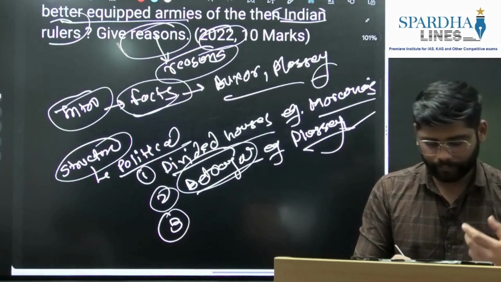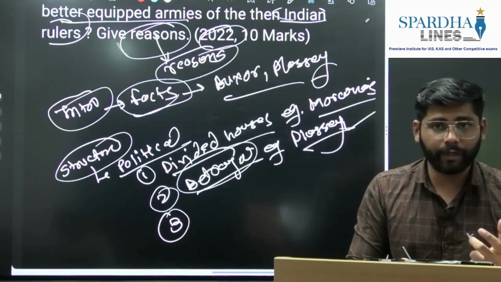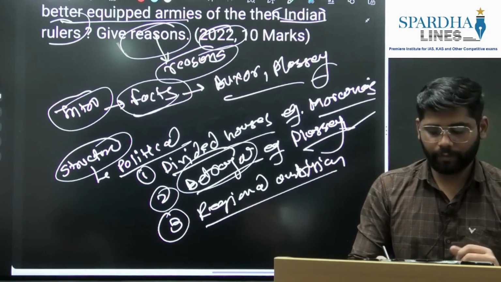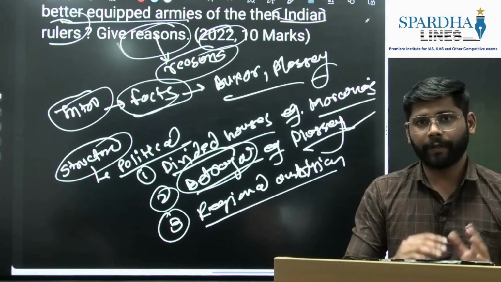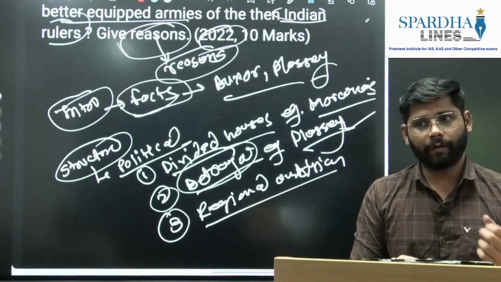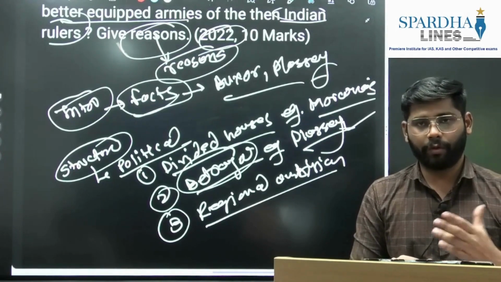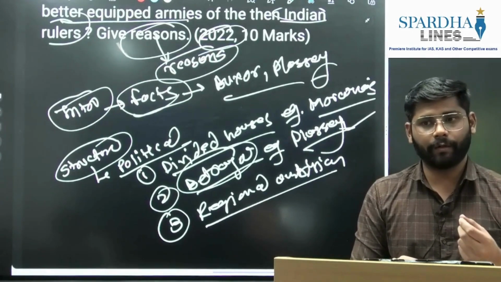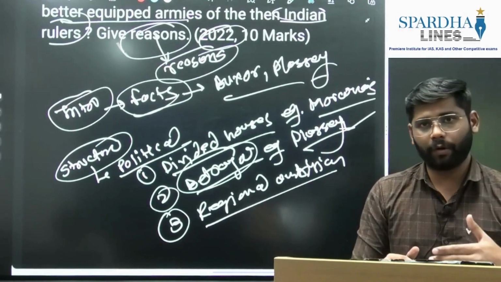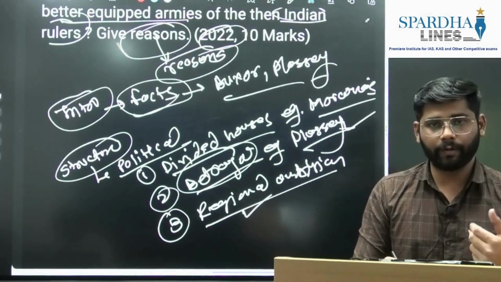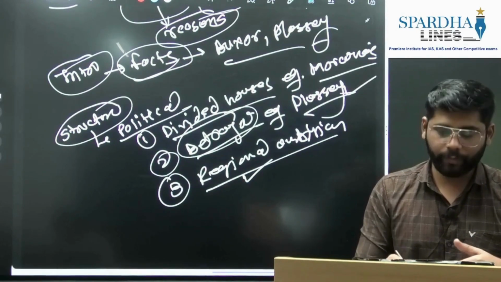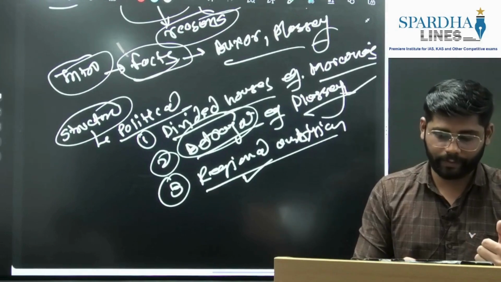Then, the third point, you can mention the regional ambitions. Indian rulers had short-sighted views; they were interested in protecting their own interests rather than the national interest. You can give examples of the Nizam of Hyderabad and the Nawab of Awadh, who accepted the British protectorate and also stayed away from the conflict. So this again favored the British only. These were the political reasons we have written here, and these would be our standard point micro readings. We are adding just examples here.